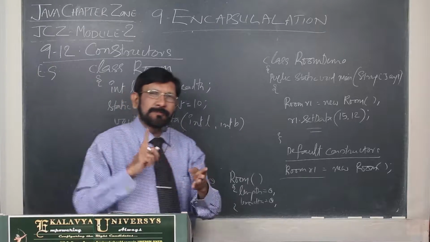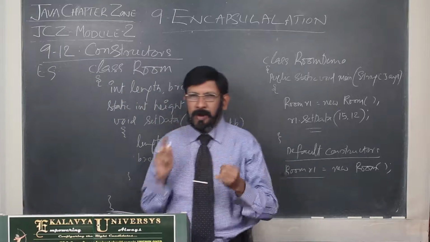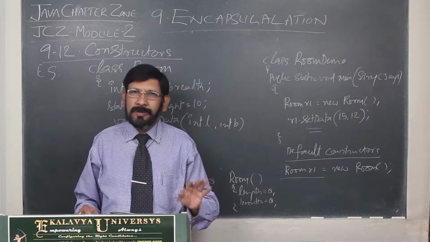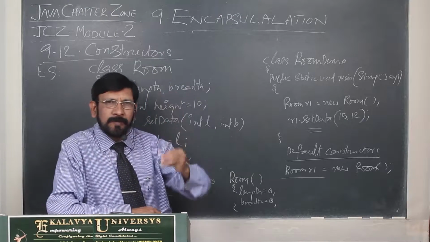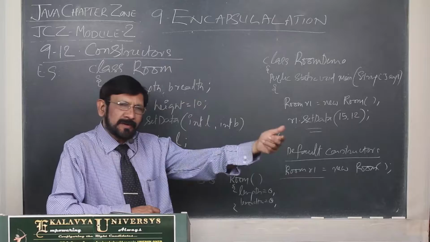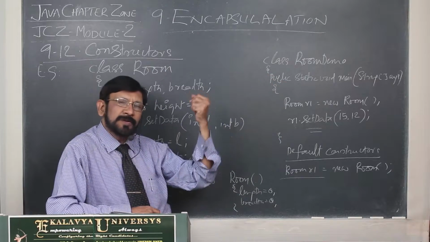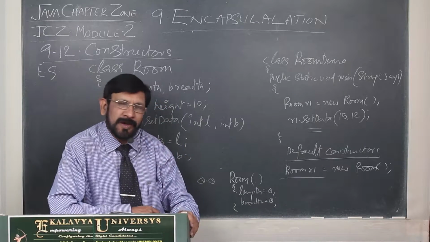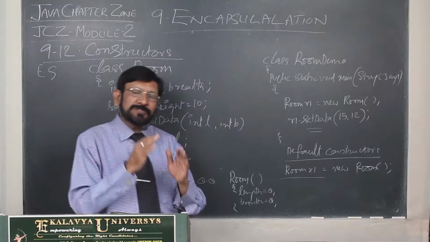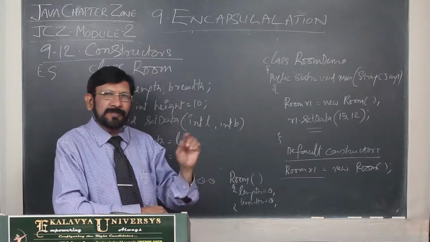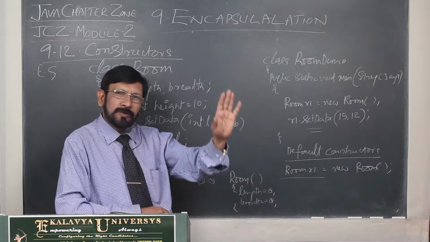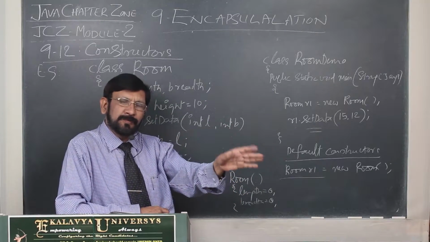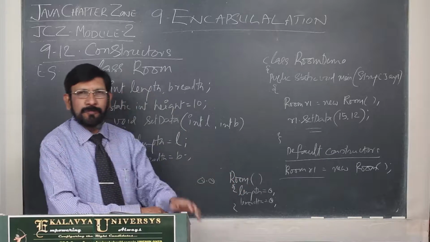In case of byte, short, int and long, the default value is 0. So until we initialize either an instance variable or a static variable with an explicit value, the system initializes them with the default values. For all six numerical primitive types, the default value is 0.